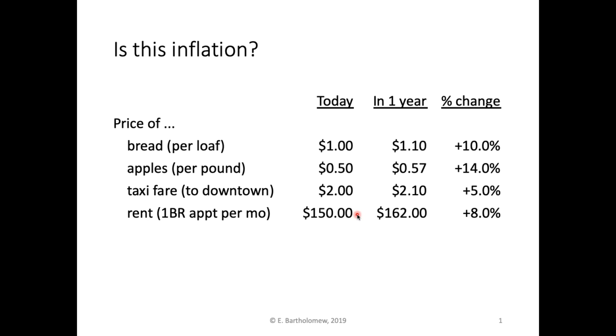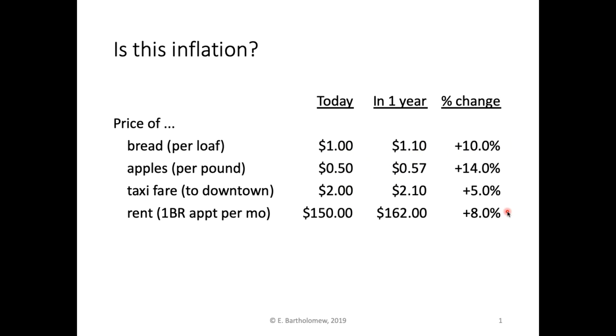So we would need to define these very specifically. And we look at how the price changes over some period of time, let's say a year. So in our example here, the price of bread has gone from $1 to $1.10, a 10% increase. The price of apples has gone from 50 cents per pound to 57 cents per pound, a 14% increase, and so on. We see the percent change in the prices or costs of each of these items.